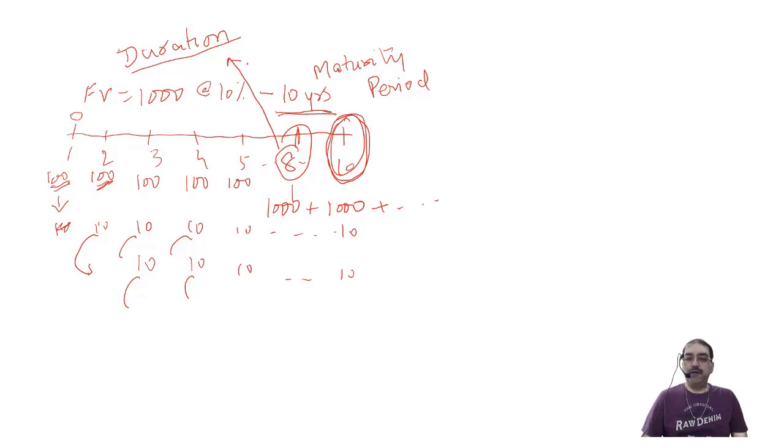So I will say that a bond having a maturity of 10 years, the amount of the maturity proceeds can be recovered within the period of 8 years. A bond which has a maturity period of 10 years, we can recover that maturity value within a period of 8 years. So 8 years becomes the duration. So how is it possible?